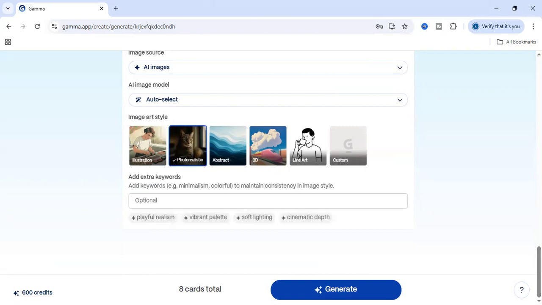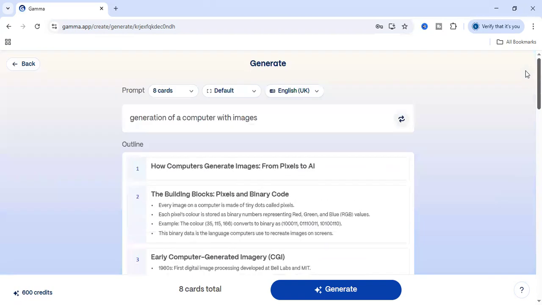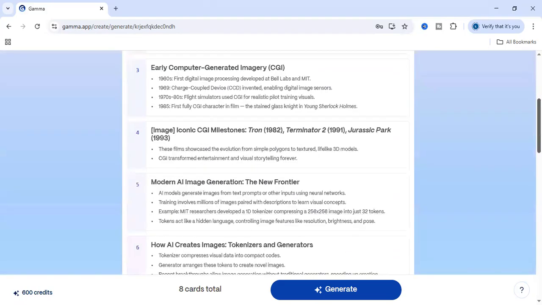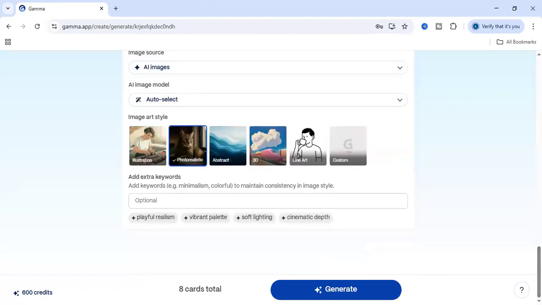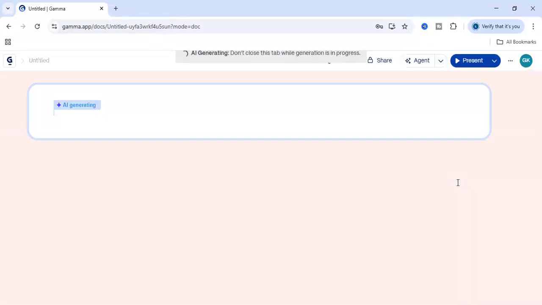You can select this. Okay, now we can click on generate. Generate means automatically our PowerPoint presentation will be created within a fraction of a second.